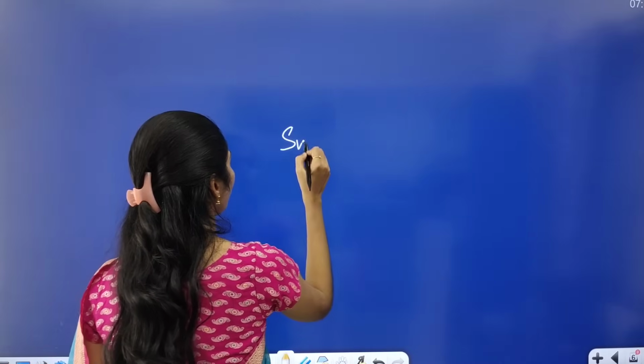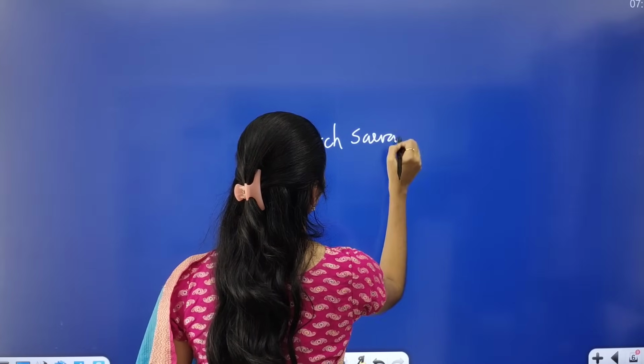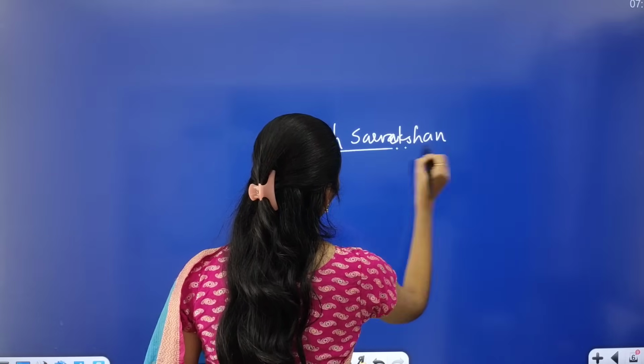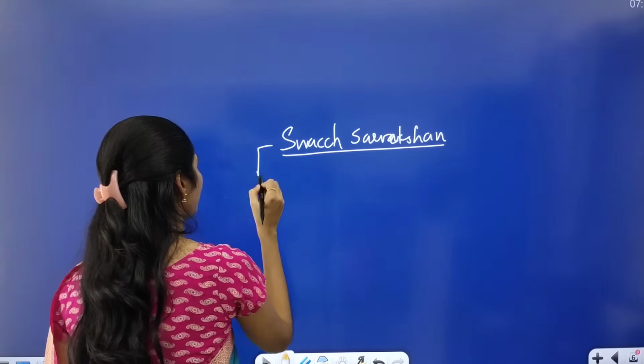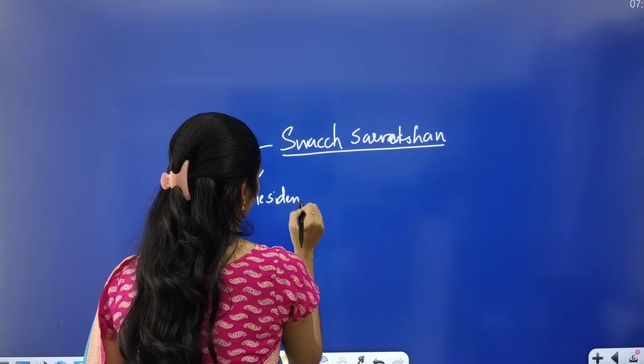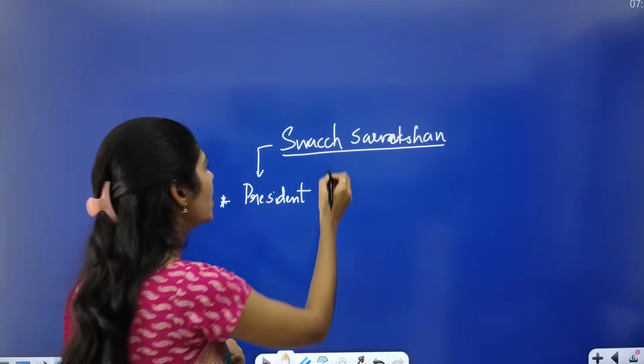You have to note about this Swachh Survekshan awards. It will be given by the President. It is very important, not the Chief Minister, it is by the President.